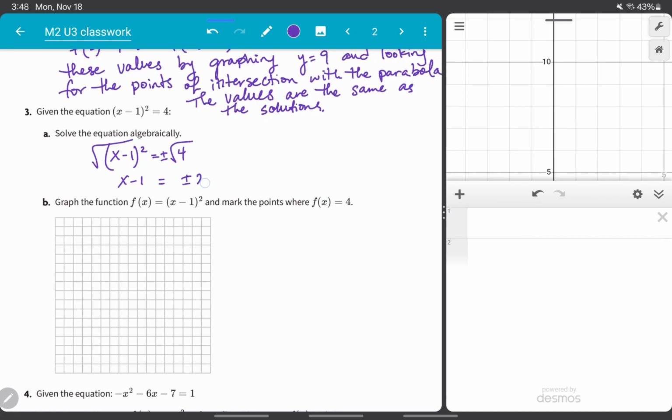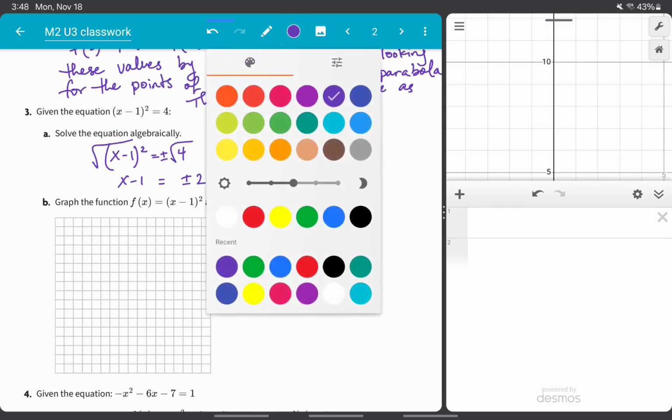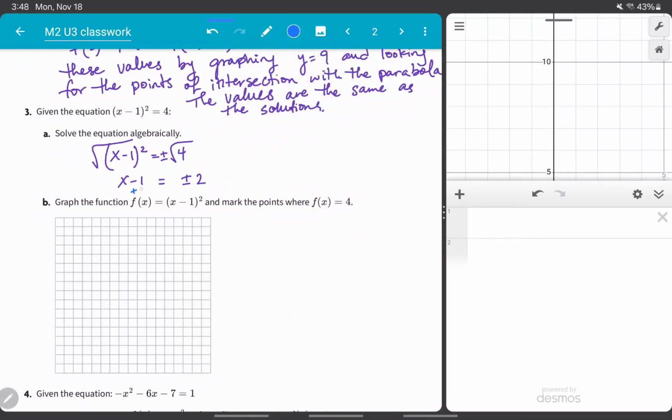Now, if I have x − 1 = ±2, I can add 1 to both sides. So I'm going to have x = 1 ± 2. And 1 + 2 would be 3, and 1 − 2 would be −1. So my two solutions would be 3 or −1.